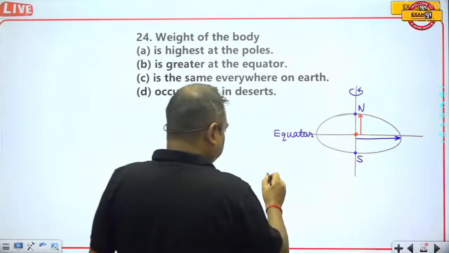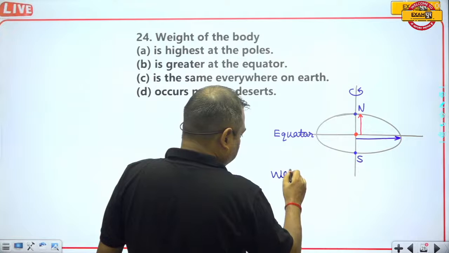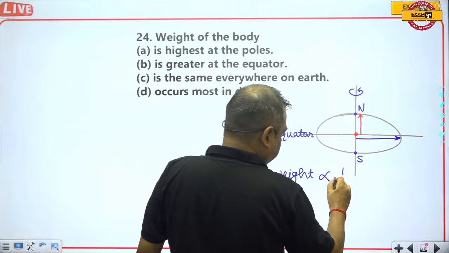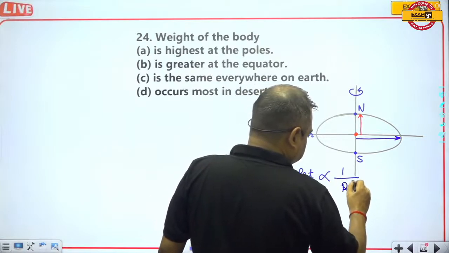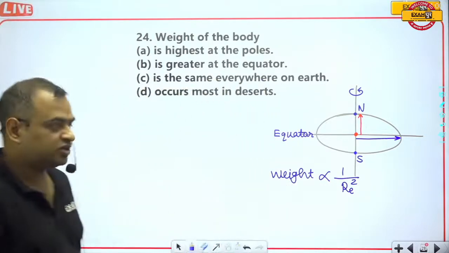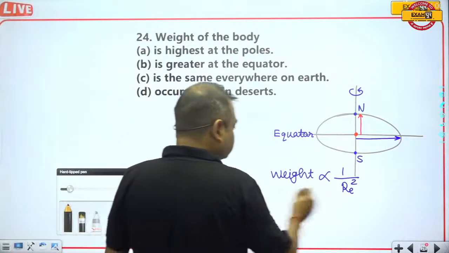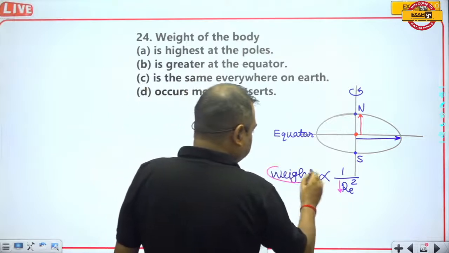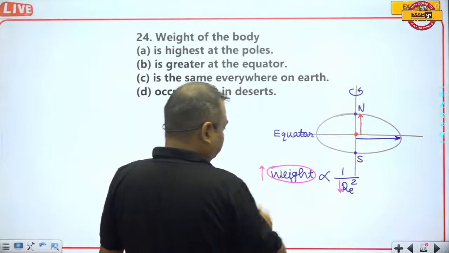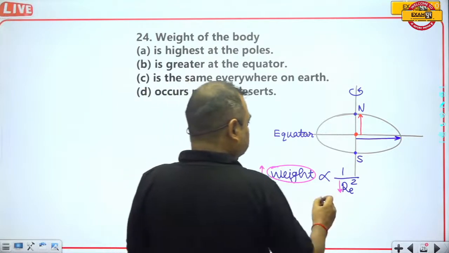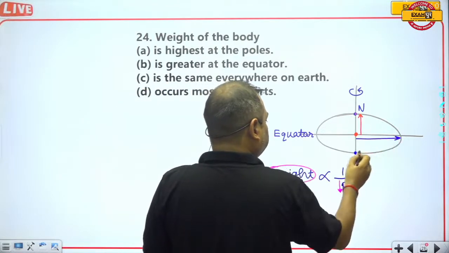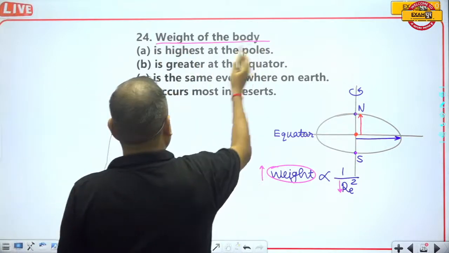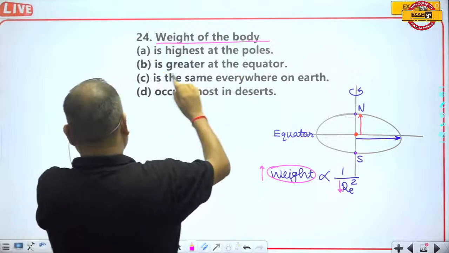Okay, the weight of a body is always inversely proportional to the square of the radius of Earth. So where the radius of the Earth is smaller, the weight of the body will be higher. It means at the poles the weight of the body will be maximum. So the weight of the body is highest at the poles.